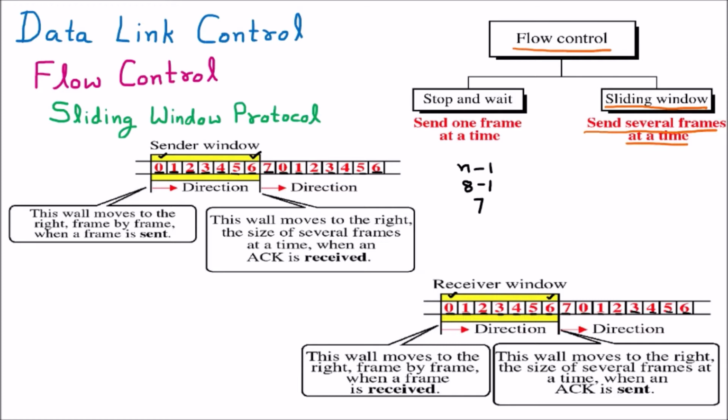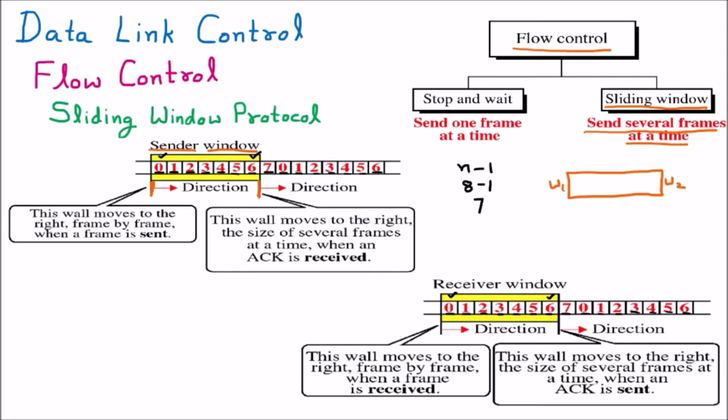Now going to the sender side. If we look at the sender side window, first of all we should understand the two walls which are available. This is one wall, and this is the other wall. These are the two walls of the window. Now these walls move one by one. This is called the contraction and the expansion. To understand this, let us suppose that we have a window here. This is the window which is available. If we talk about the walls, this is wall 1 and this is wall 2.